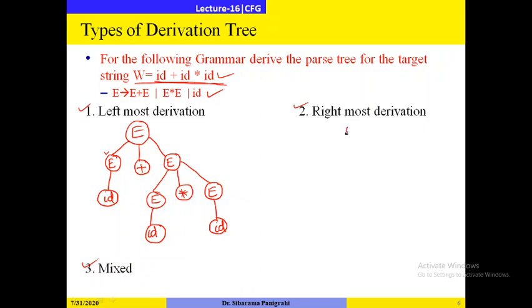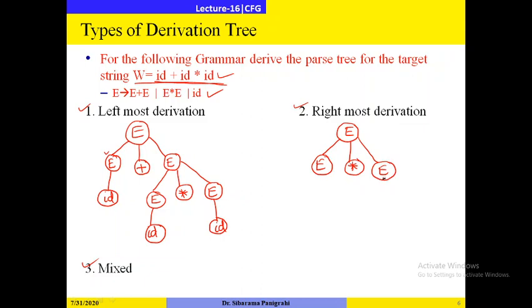For the same target string, I can do a rightmost derivation also. How? Let us go through this one. E, as it is the starting symbol, will always be at the root node. Then E gives E star E. So now I will go through the rightmost derivation.